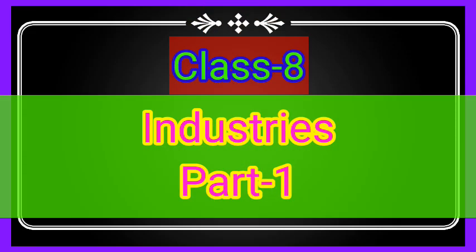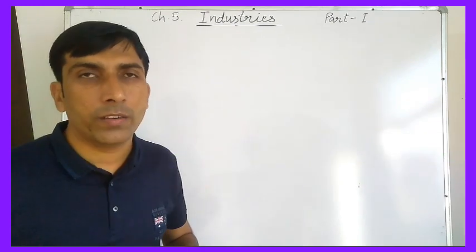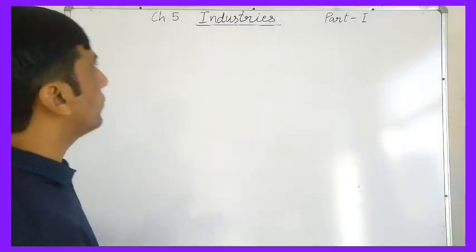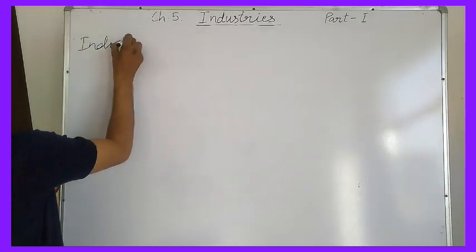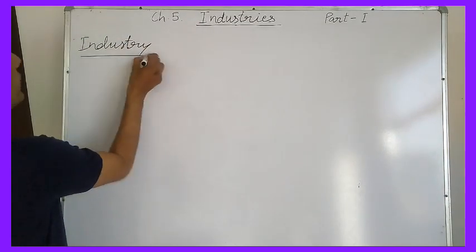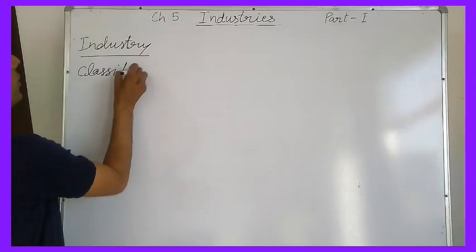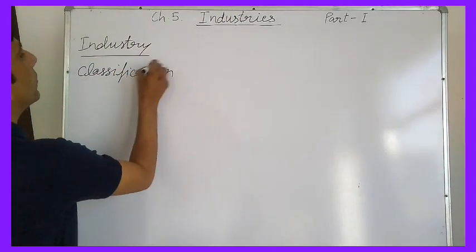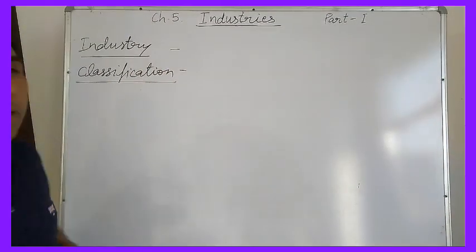Industries. This is chapter number 5 of Geography of class 8. Today we'll start part 1. In this part we'll discuss industry: the definition of industry and the classification of industries. These two topics will be covered in this part.